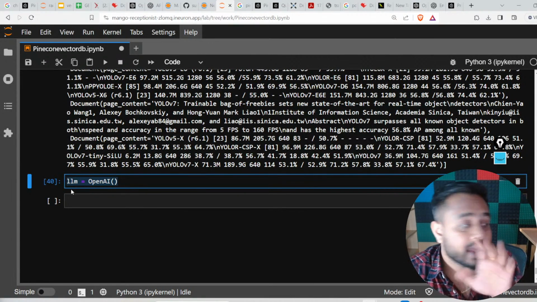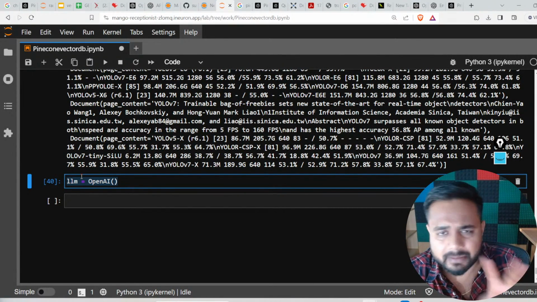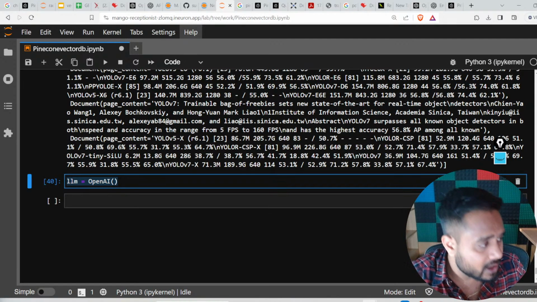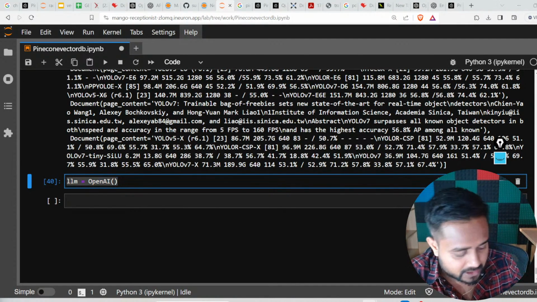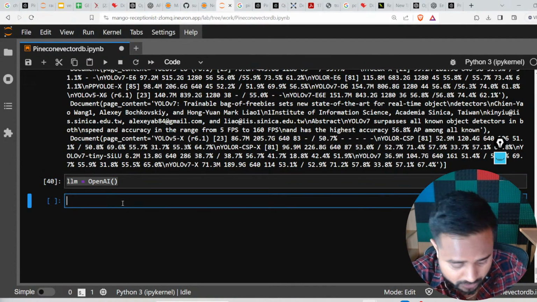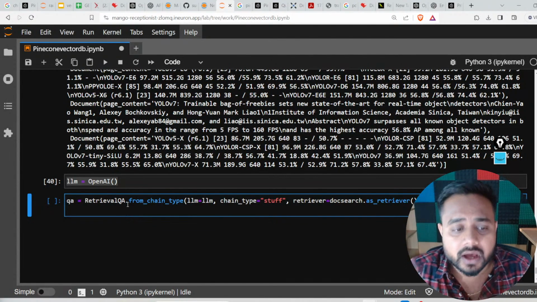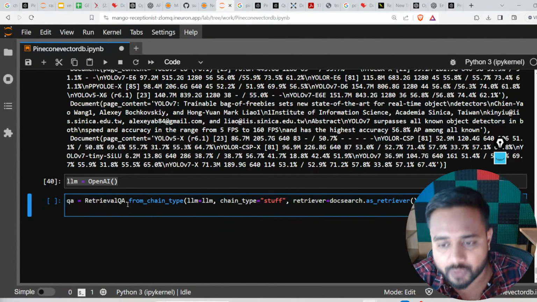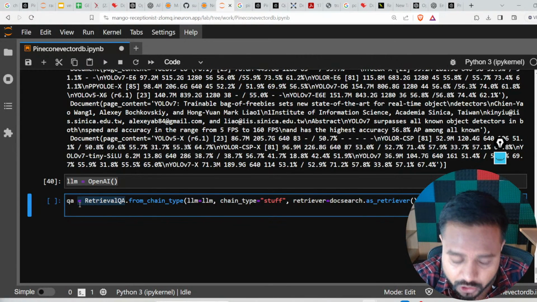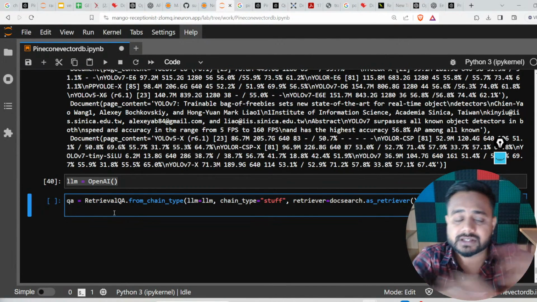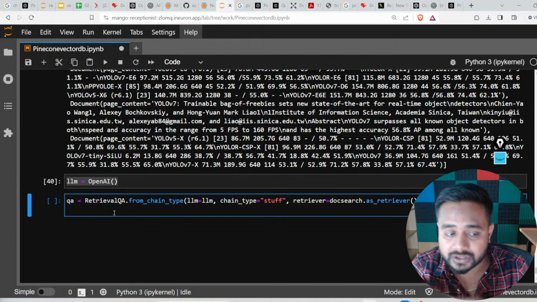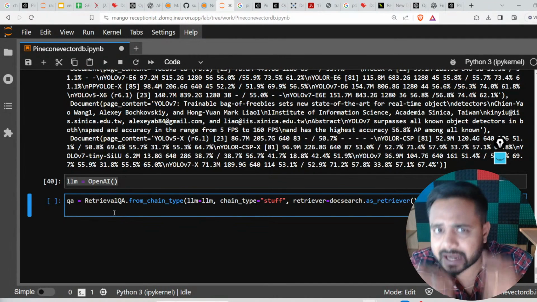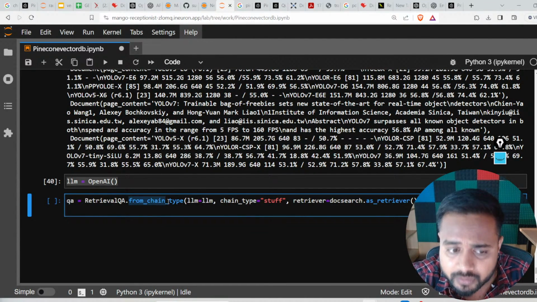So here is my LLM. Step by step, I'll try to go ahead, don't worry. Now I'm going to call this particular method. The name is RetrievalQA. This is not a method, this is a class, and inside it we have a method. The method name is from_chain_type.